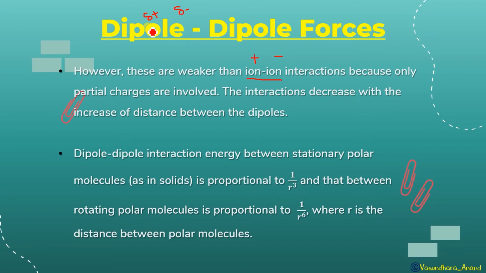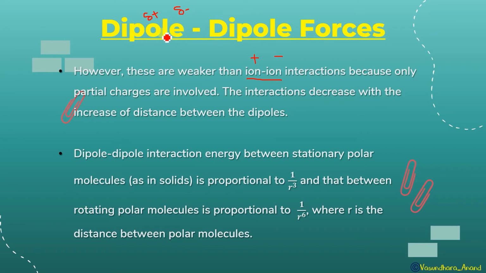Dipole-dipole interaction energy between stationary polar molecules, as in a solid, is proportional to 1 upon r cube, or you can say it is inversely proportional to the cube of the distance between the polar molecules. Got it?